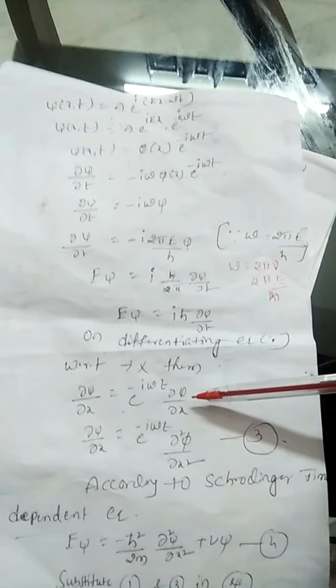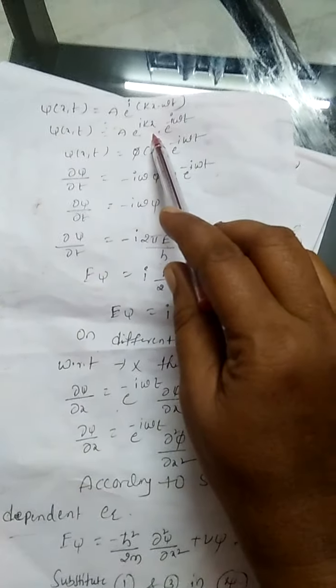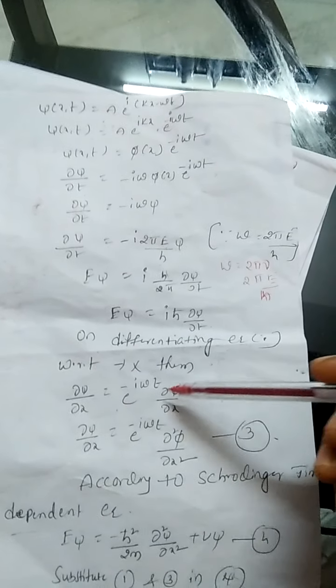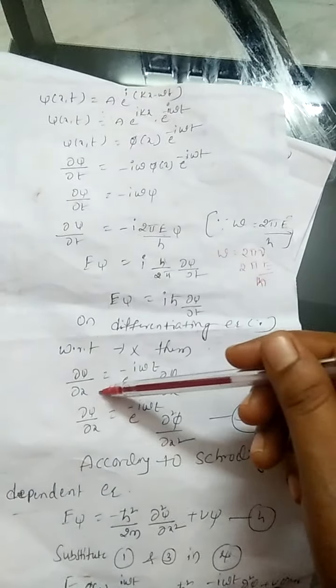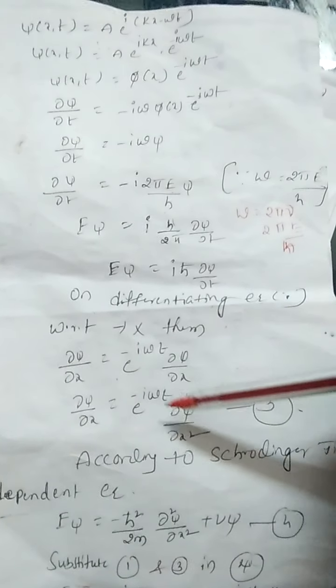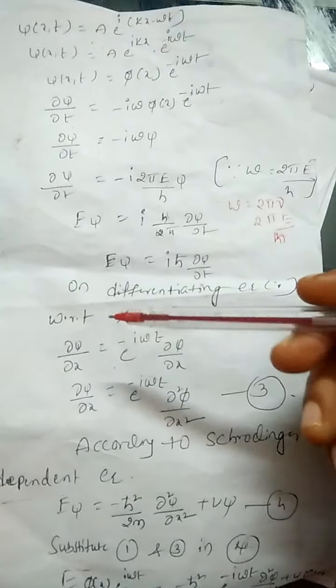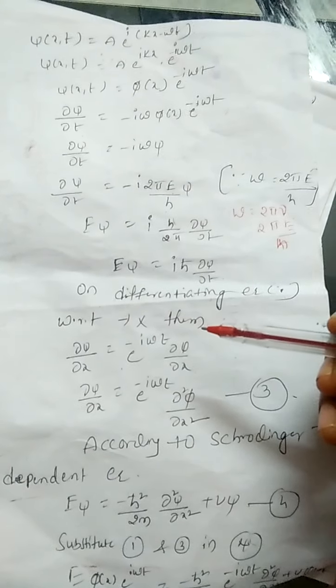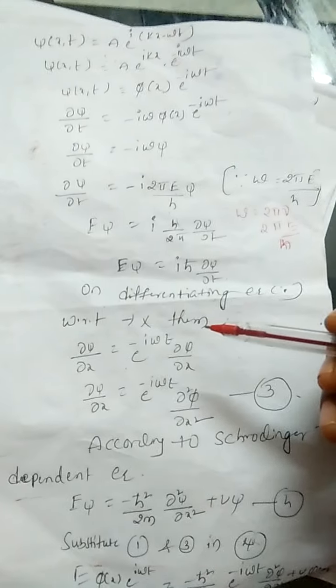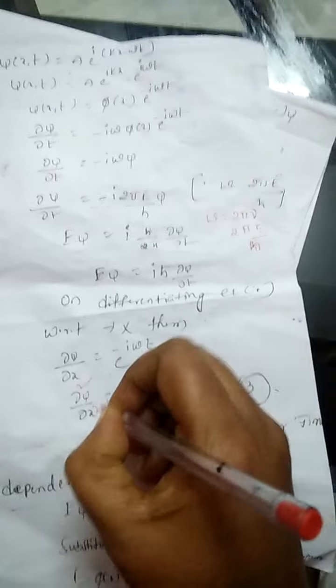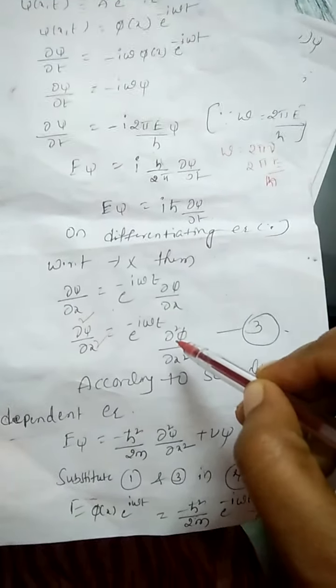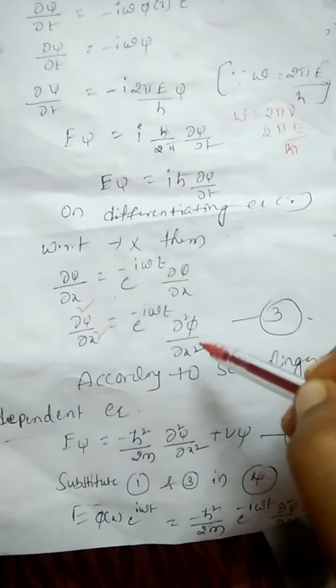So dou psi by dou x equals e to the power of minus i omega t into dou phi by dou x. Differentiating again with respect to x, we get dou square psi by dou x square equals e to the power of minus i omega t into dou square phi by dou x square. This is equation number 2.